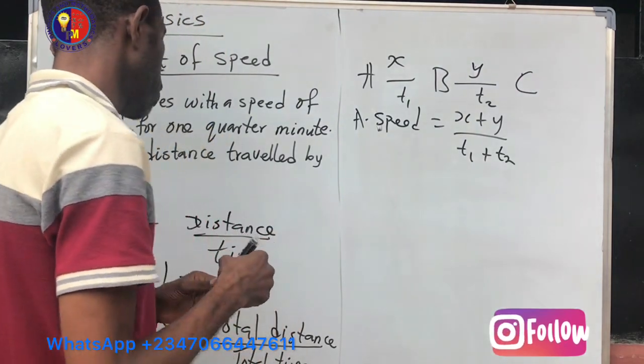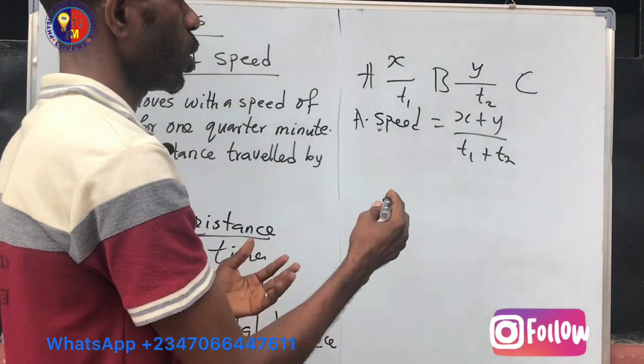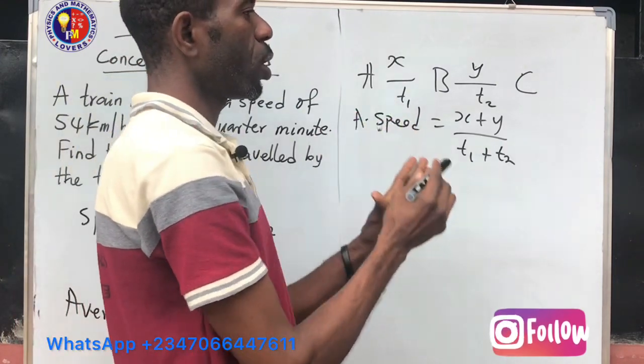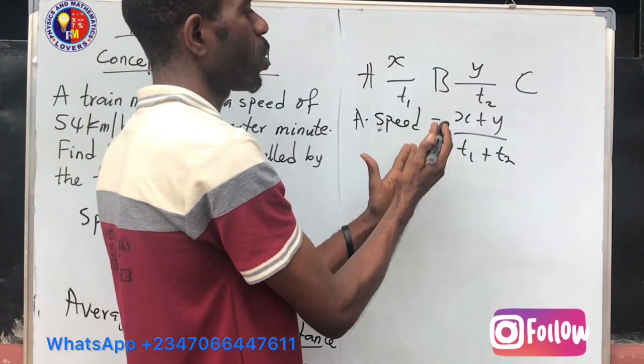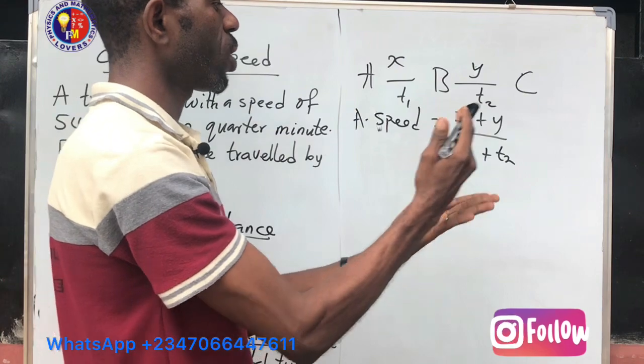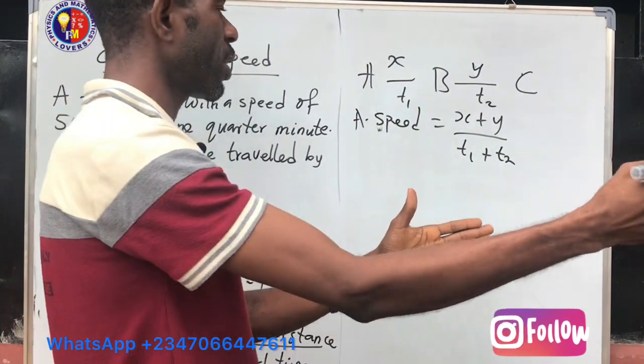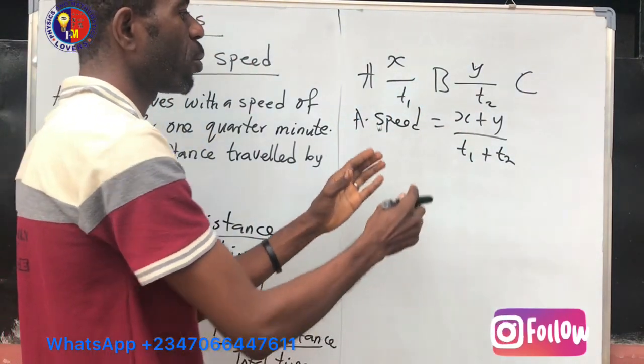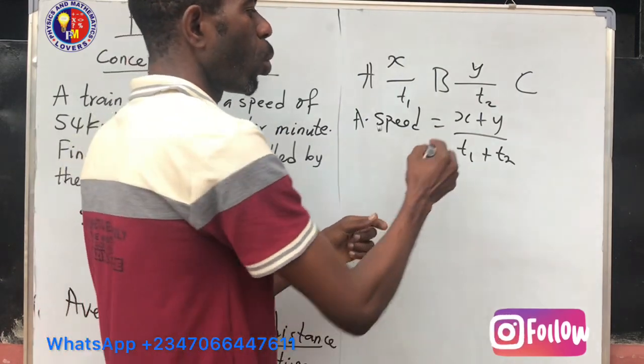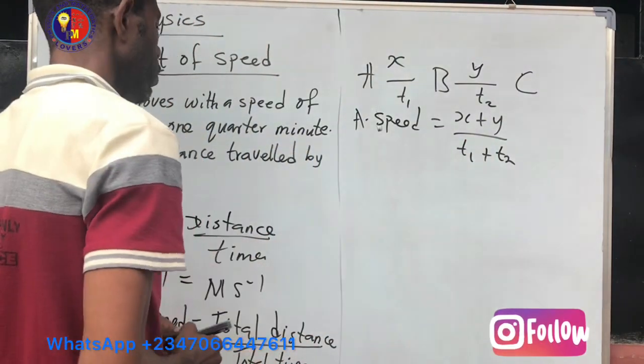So when you are given a question that involves different stages of movement, you have to find the total distance by taking the first distance and adding it to the second distance. Then take the time it takes to get to each place, add them together as well, and find the quotient. That will give you the average speed.